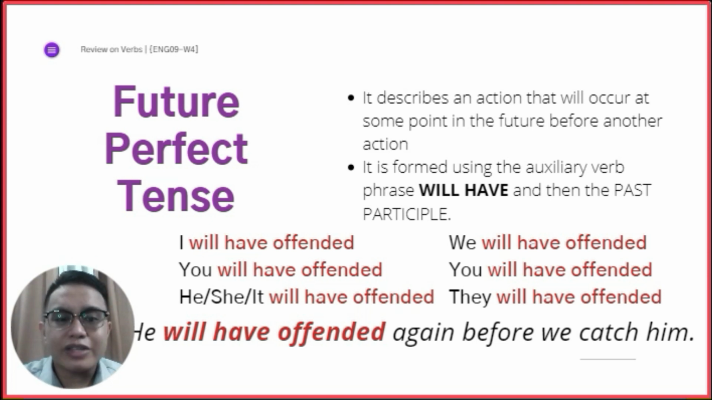So, another action. Okay? It is formed using the auxiliary verb phrase will have and then the past participle. So, what is this example? He will have offended again before we catch him.